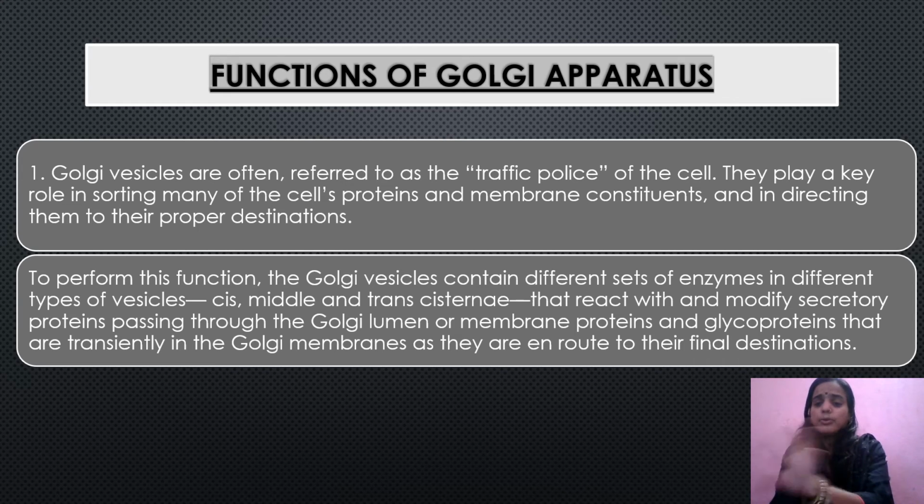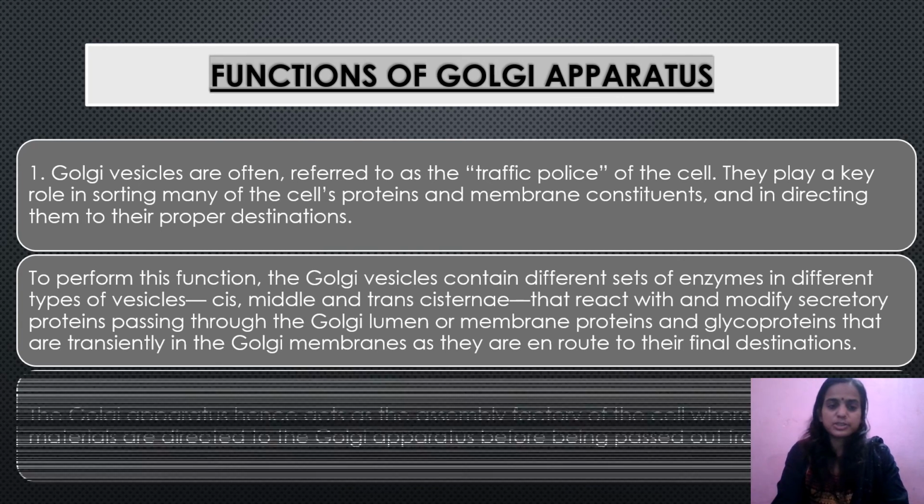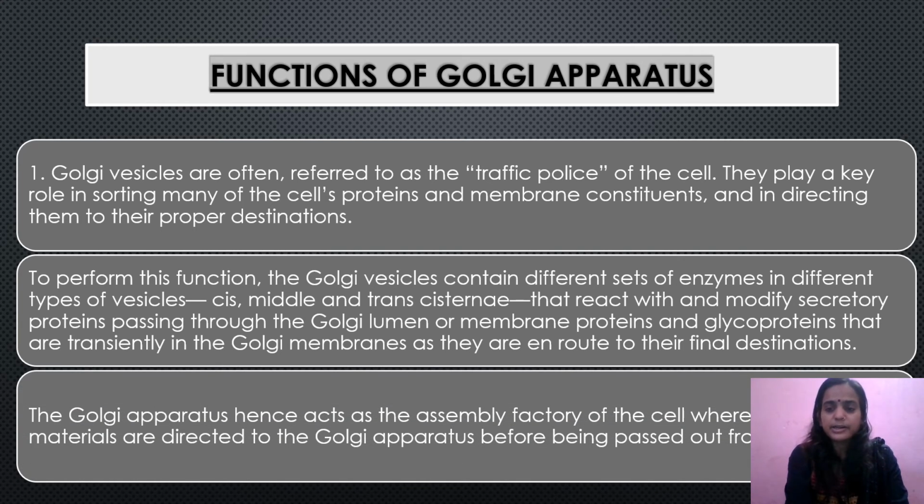Different enzymes are located in different regions of the Golgi complex which are sending different proteins to their destinations. The Golgi apparatus hence acts as the assembly factory of the cell where the raw materials are directed to the Golgi apparatus before being passed out from the cell. So this is how the Golgi complex is working as a traffic police.